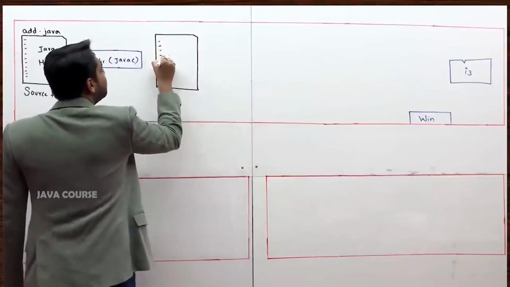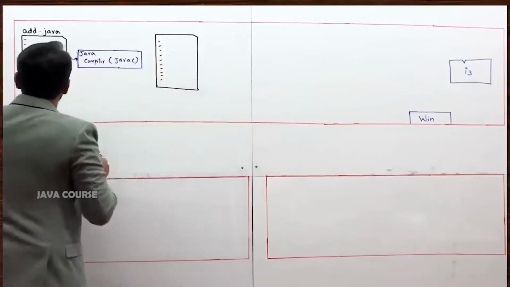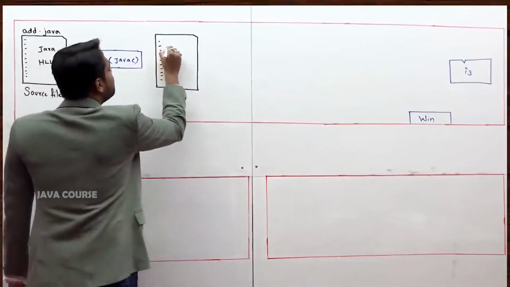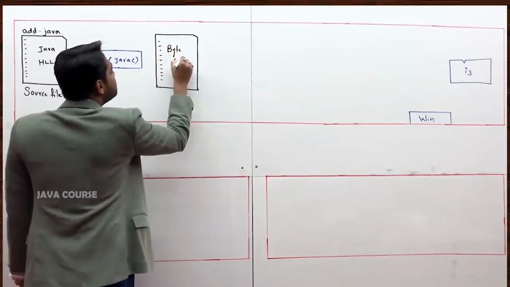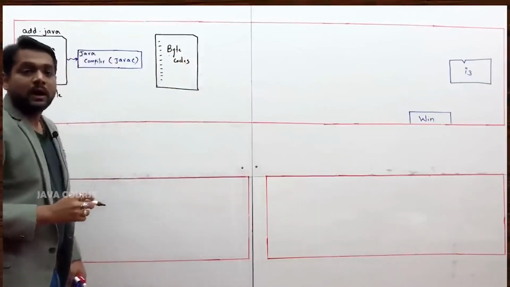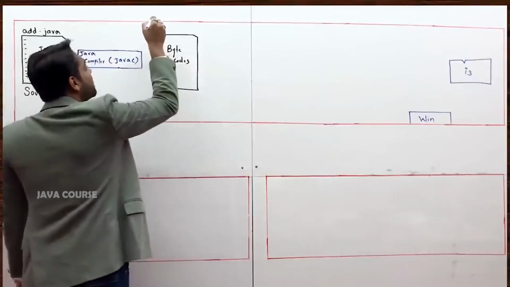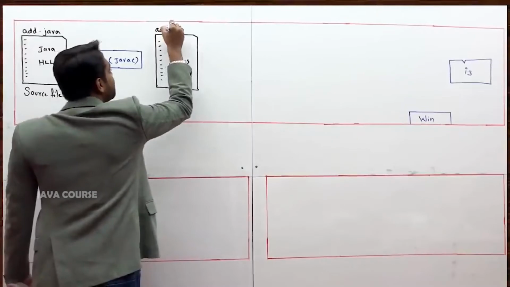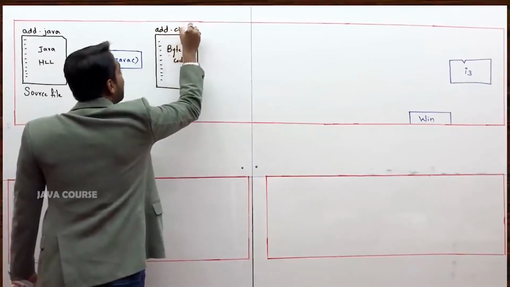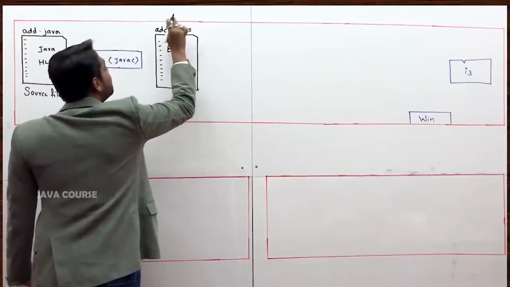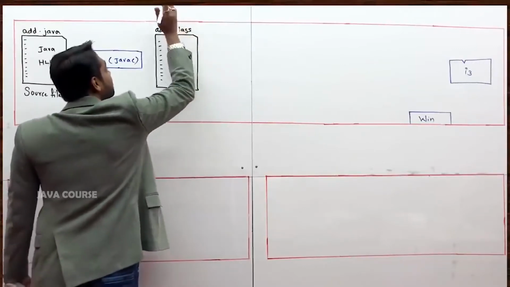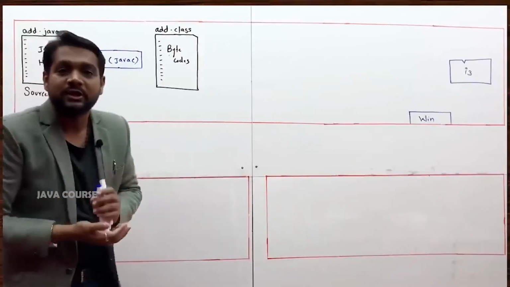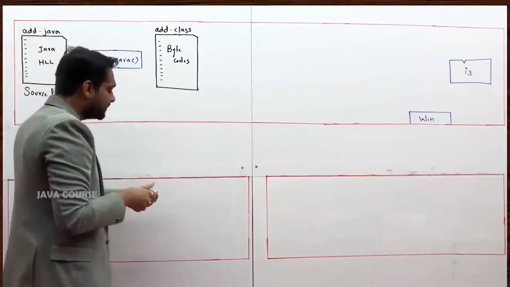and it will keep it in one file. I repeat, it will take all the high level language statements which is written in Java and will produce something called as byte codes, and will keep it in one file. That file name will be same as the source file, but the extension would be dot class. It is a class file, it seems. Class file, something called as class file would be generated by your Java compiler.